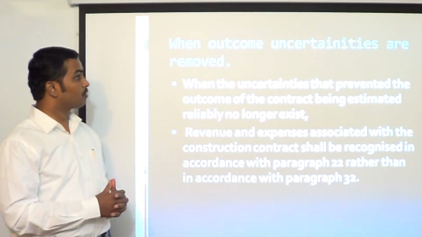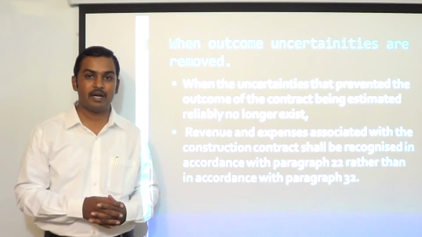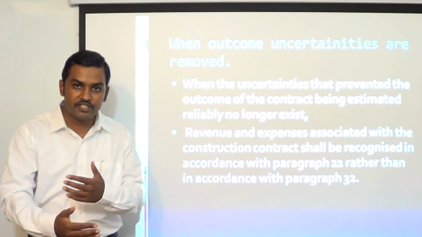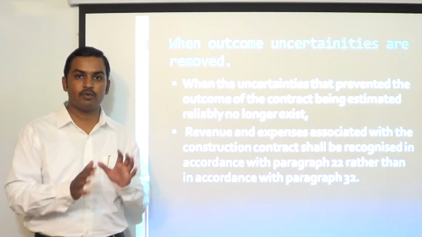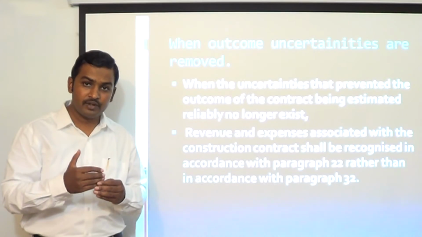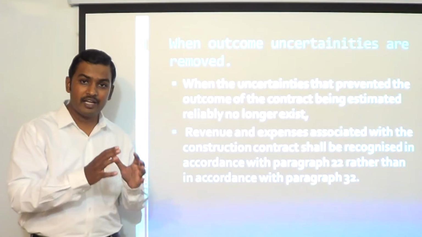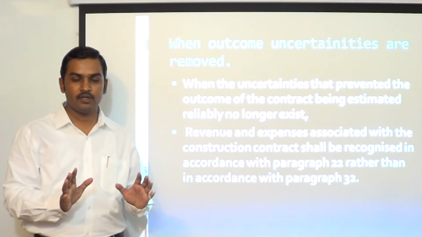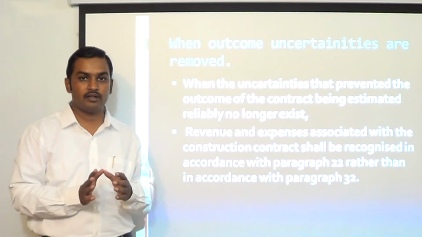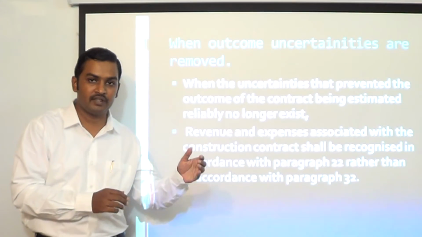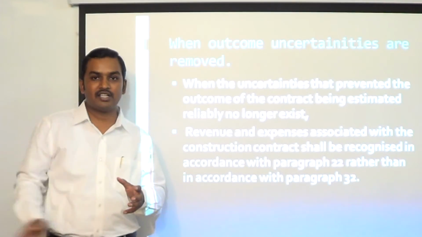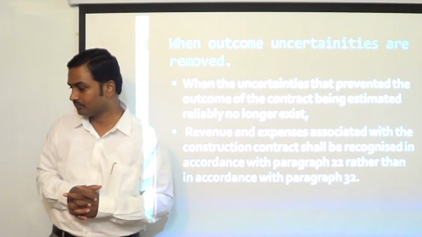Next, when outcome uncertainties are removed. What may happen is, in the past we were not able to estimate the outcome reliably, but now we are able to estimate it reliably. In such cases, the standard says you only give prospective effect. You will start applying the percentage of completion method from the day you are able to estimate the outcome reliably. You should not start doing retrospective restatement. That is not required. The impact will be there in the current year and in the future. You are not going to start correcting the accounts of the past.